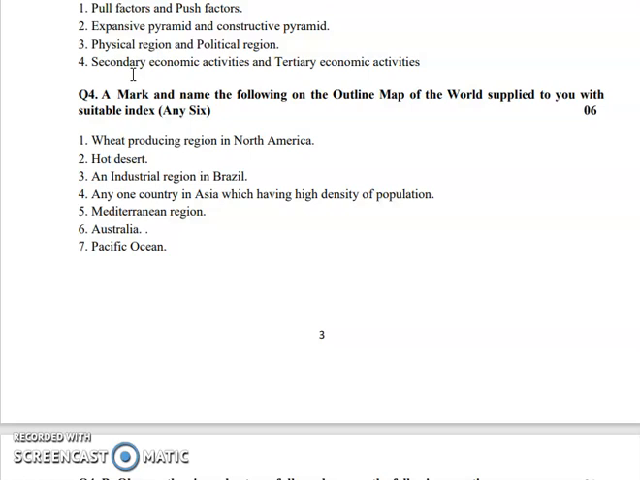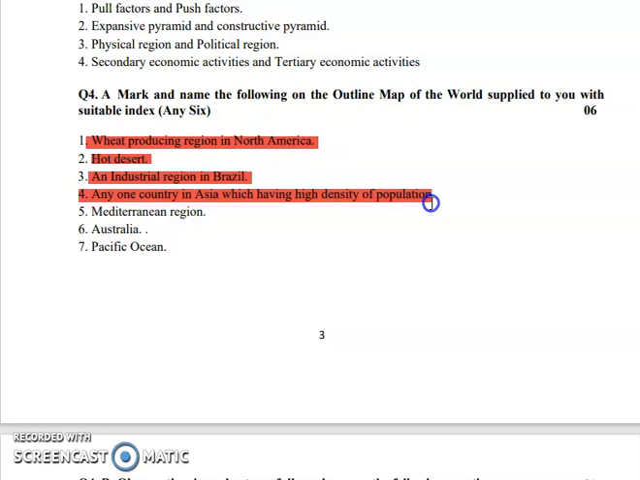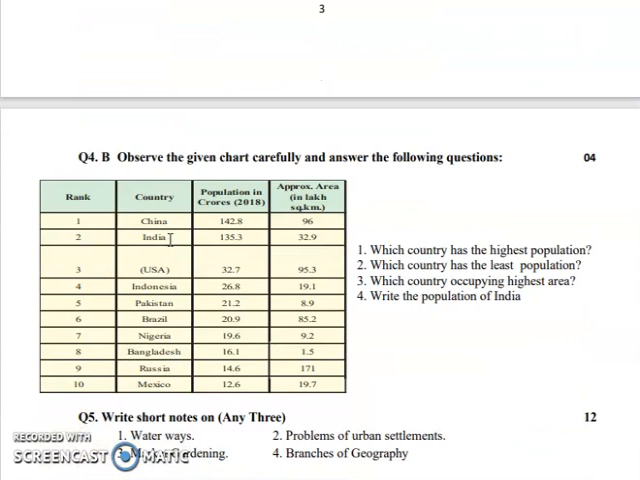Next question is, you have to draw an outline on the world map. So what are the things you need to show? Wheat producing region in North America, hot desert and industrial region in Brazil, any one country in Asia which has high density of population, Mediterranean region, Australia, and last is Pacific Ocean. So these are the things which you need to highlight.